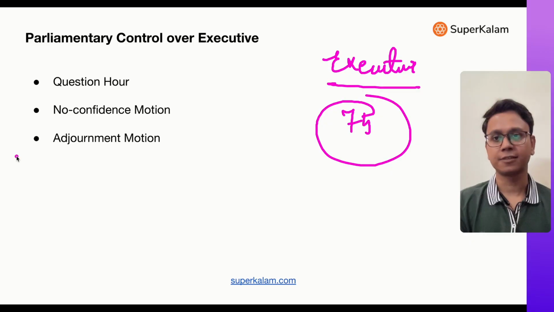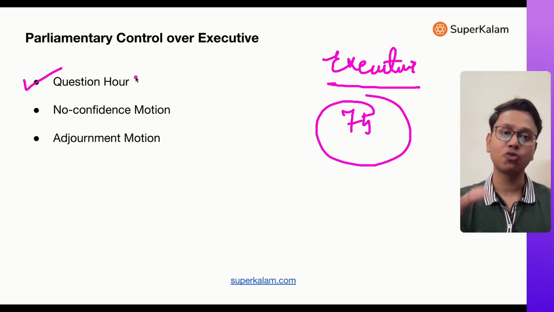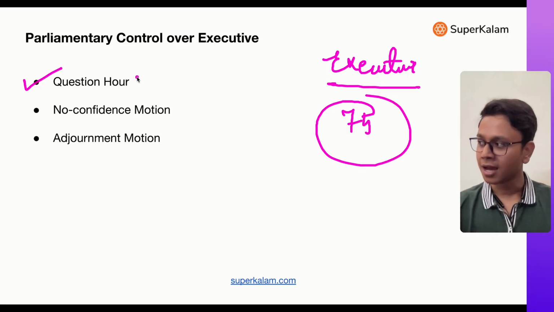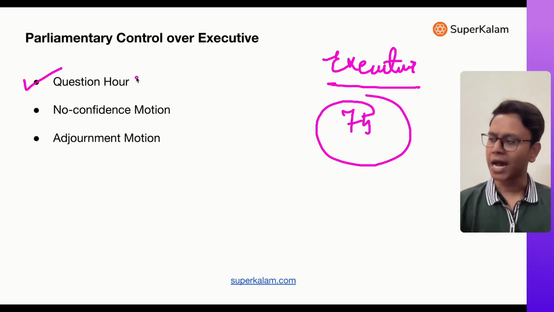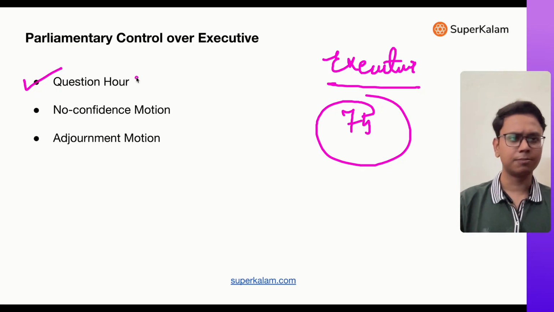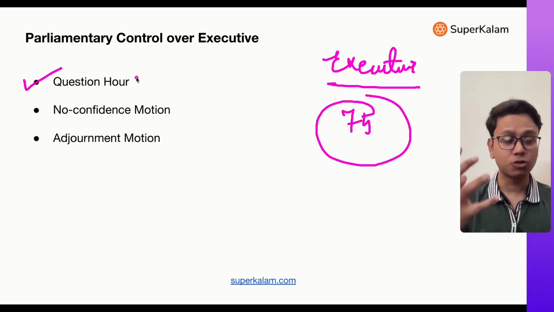There are question hours. In every session, the first hour is basically question hour, where members of parliament ask questions of the ministers. For example, why there is a delay in a particular road project, or why there is a delay in procurement of defense equipment. So these questions will be asked of the government, and the relevant minister will answer them.